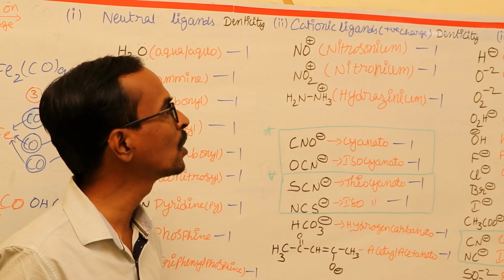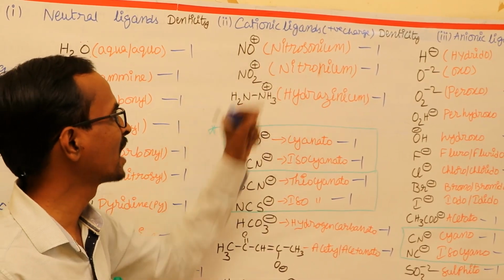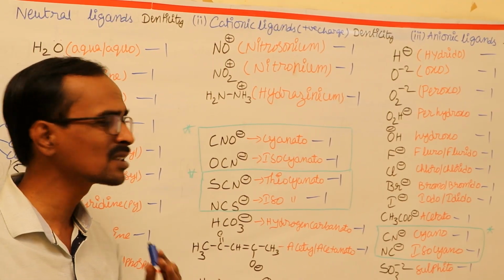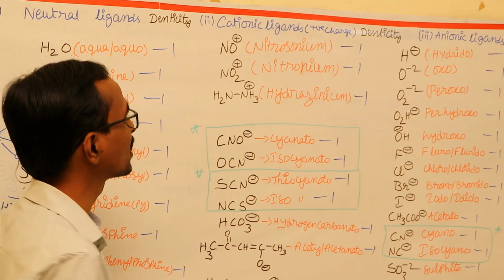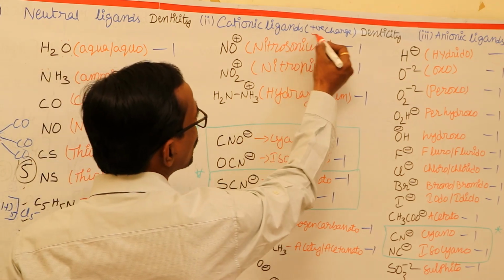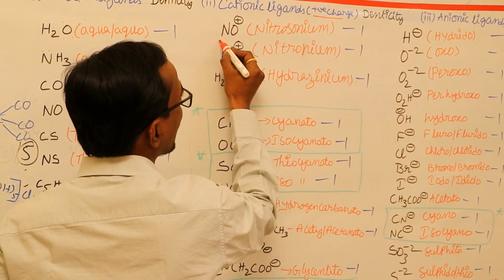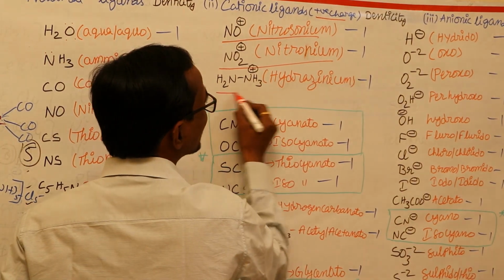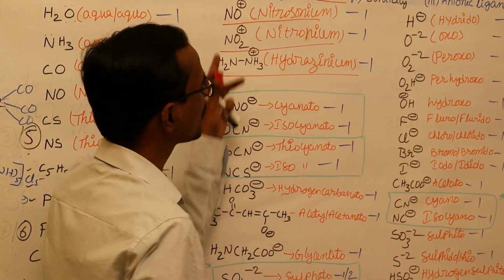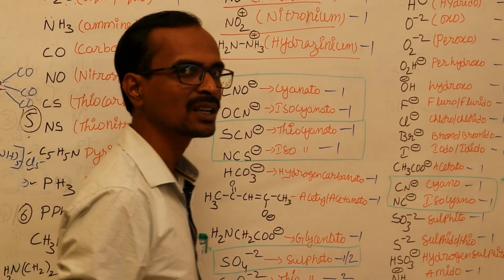Next, let's have a look at the cationic ligands. Here we are going to discuss only 3 important cationic ligands. They carry a positive charge. They are nitrosonium ion, nitronium ion and hydrazinium ion. These 3 have denticity 1.